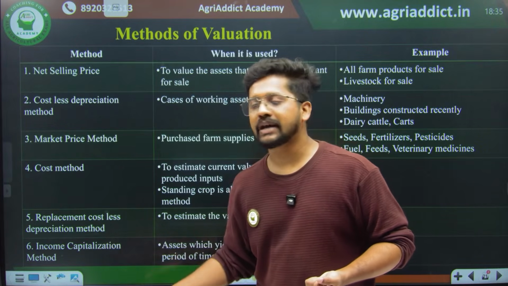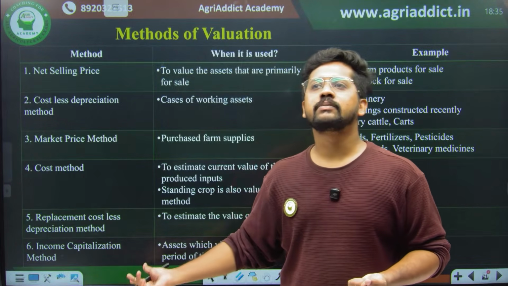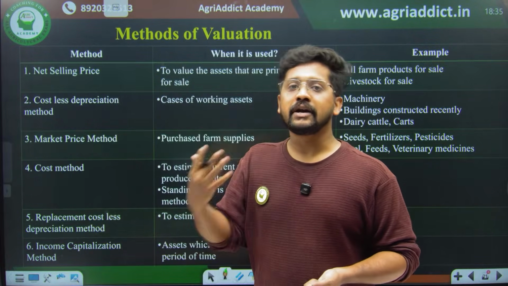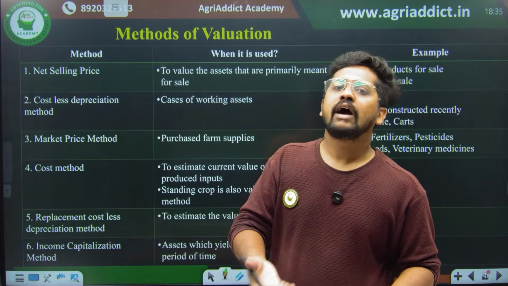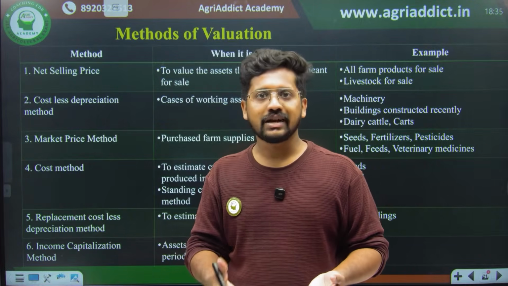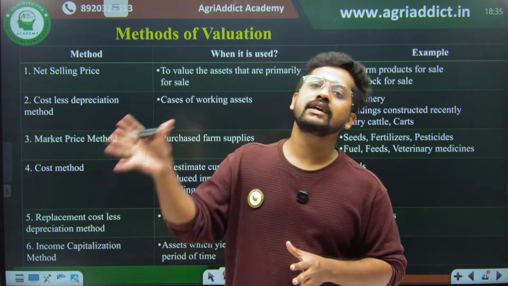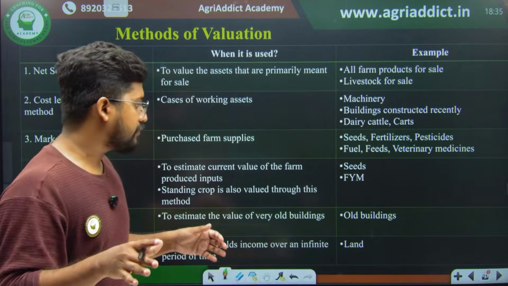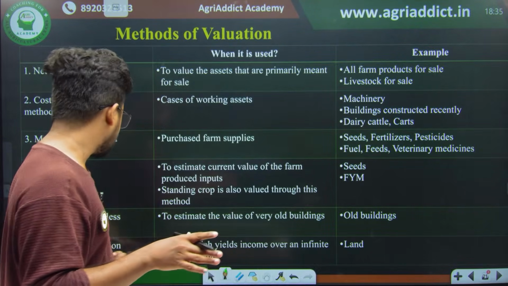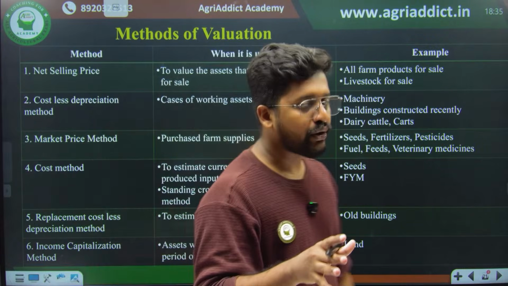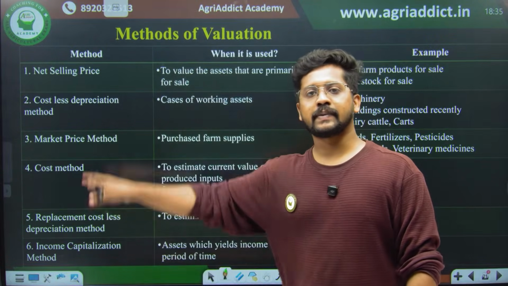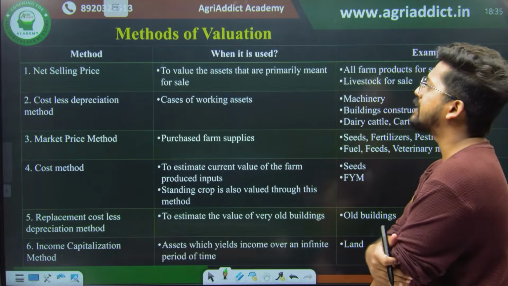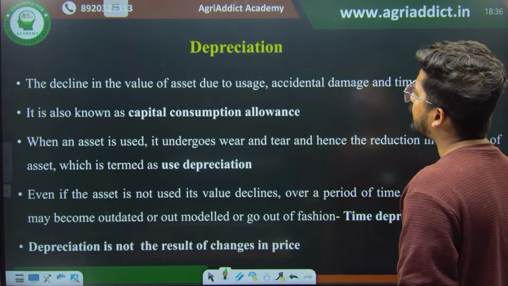Then finally the income capitalization method. Income capitalization method means for those assets which are yielding you income over a period of time. For example, land. Valuing your land is not that easy, because land is fixed and it is giving you revenue over and over the period of time. So for such kind of assets, you will be using the income capitalization method. So this is how you have to connect your methods with respect to when each is properly used. So these are the different methods of valuation in the case of farm inventory.